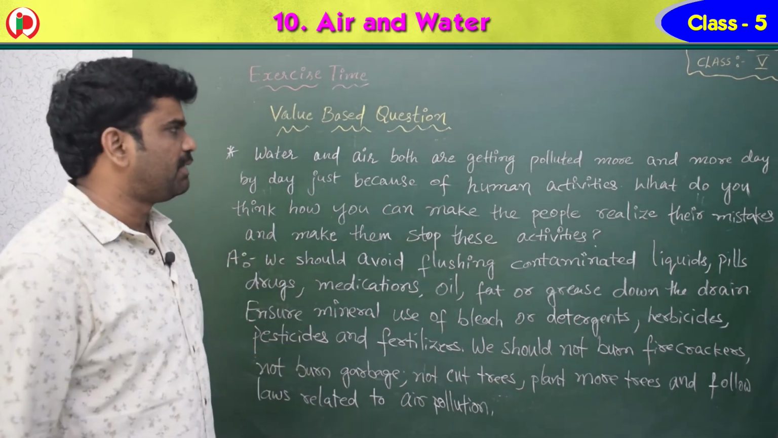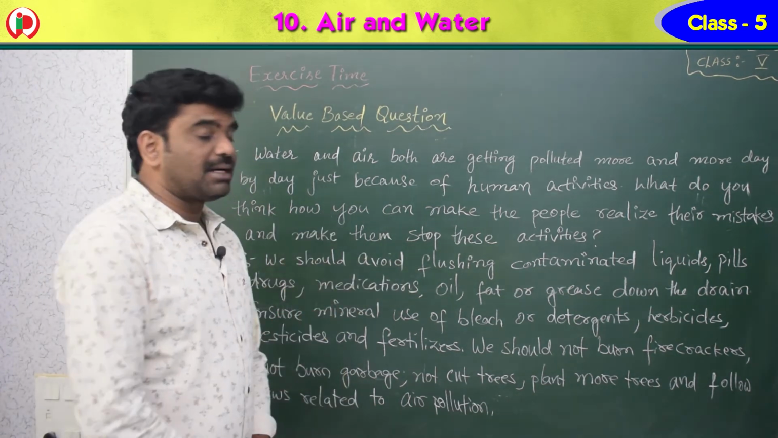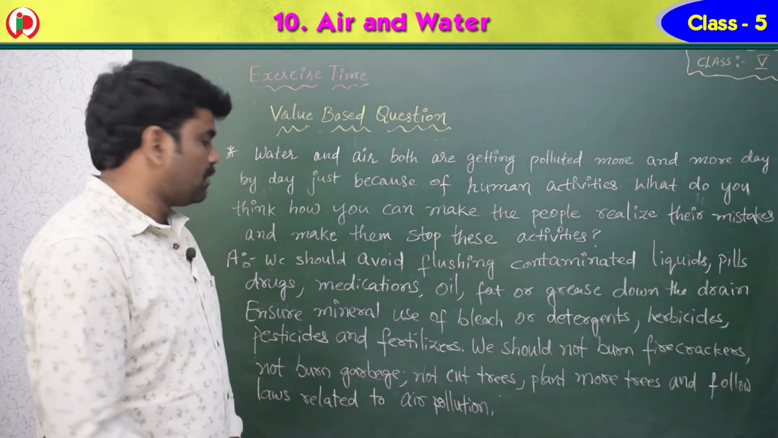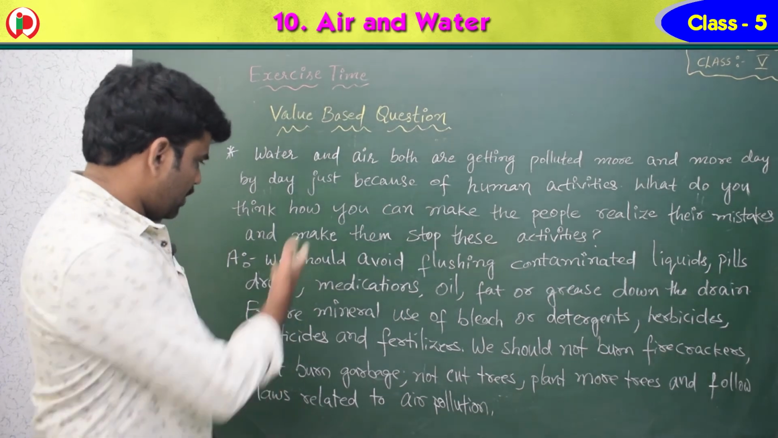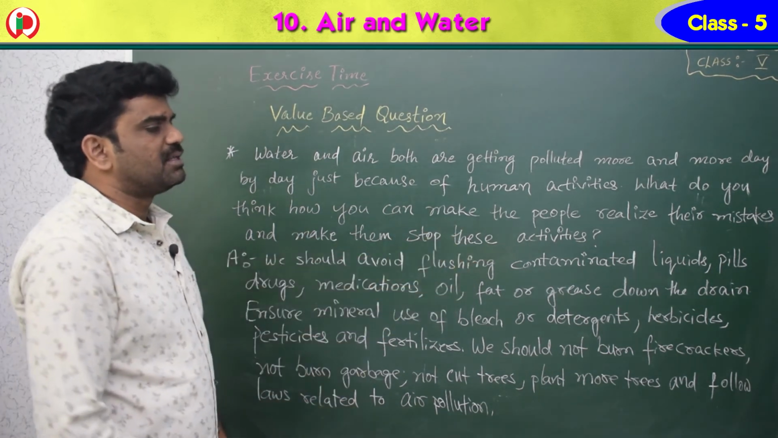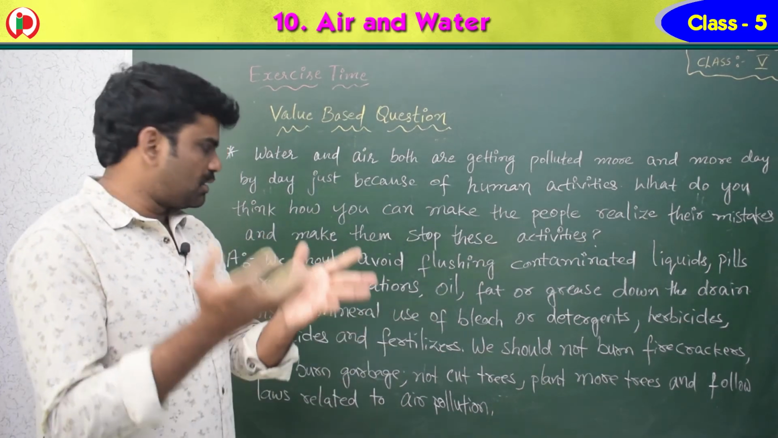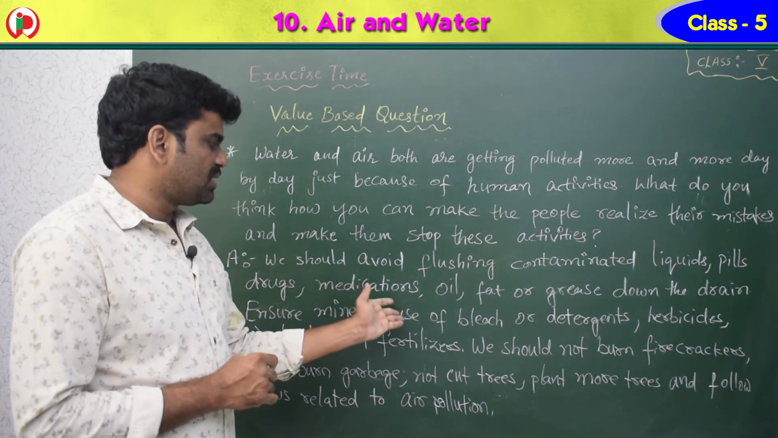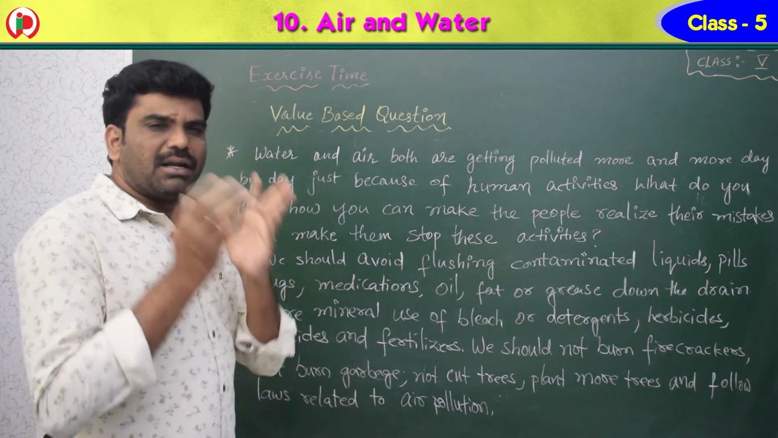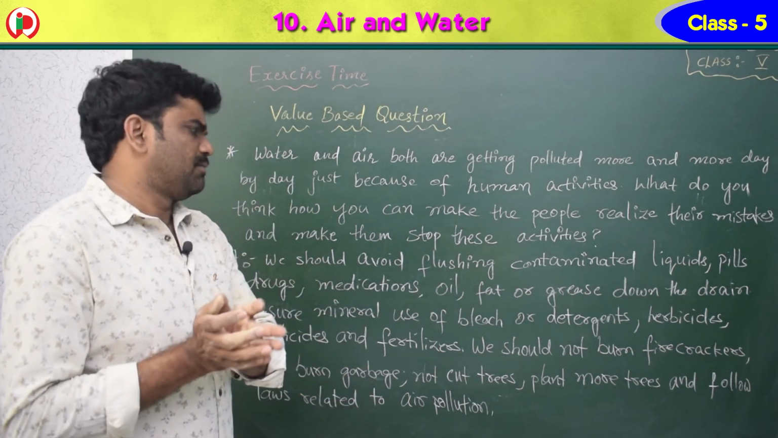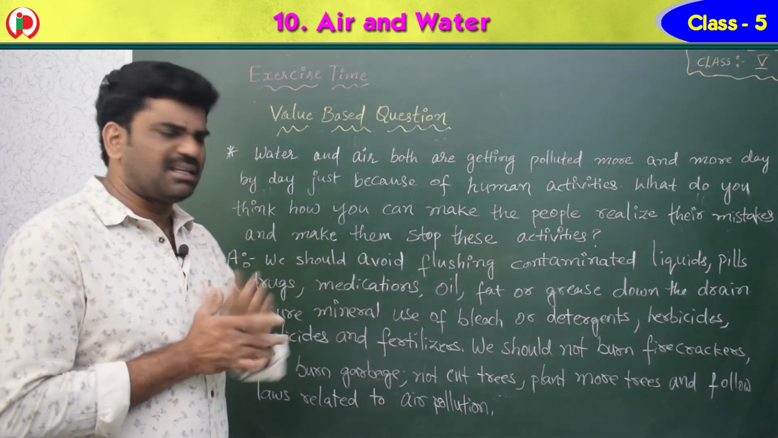So this question is a very value based question, children. This is mainly an environmental concern. So what should we do to make the people realize their mistakes? We should avoid flushing contaminated liquids. Contaminated means polluted liquids, we should not flush anywhere. We should not drop pills, drugs, medications, oil, fat or grease down the drain in any liquid or in any water source.